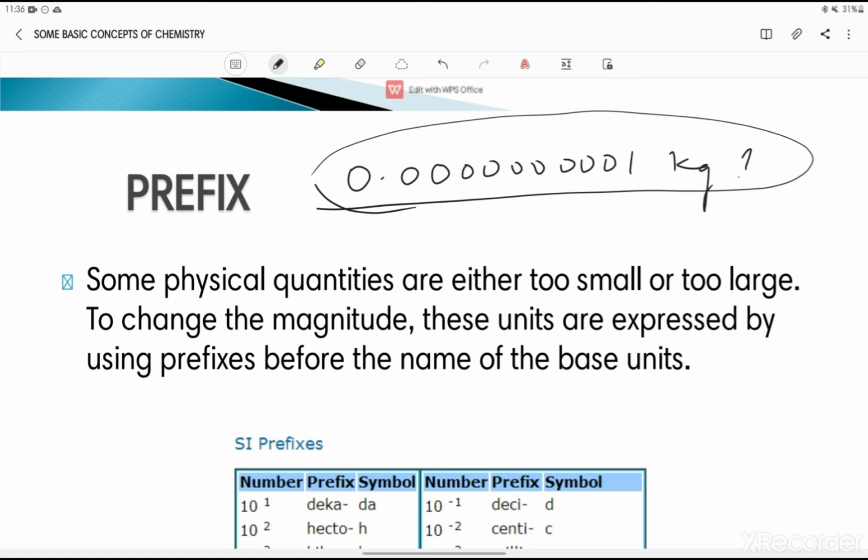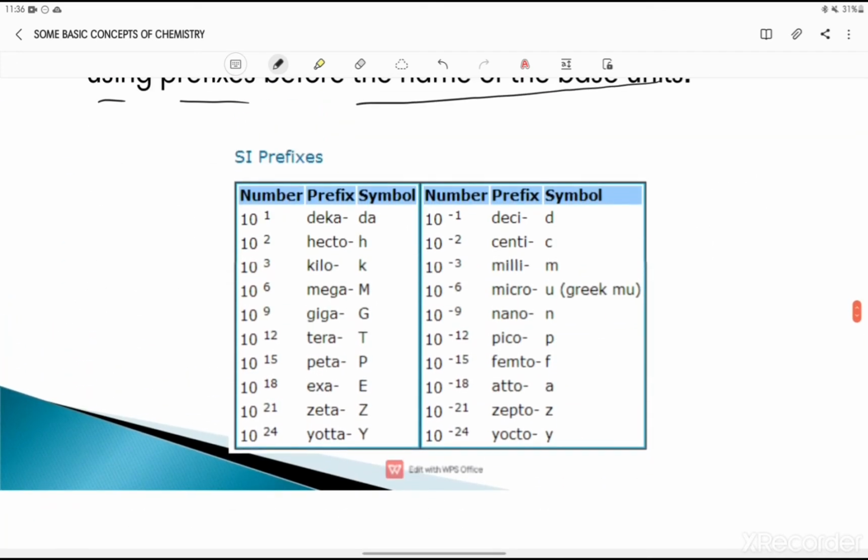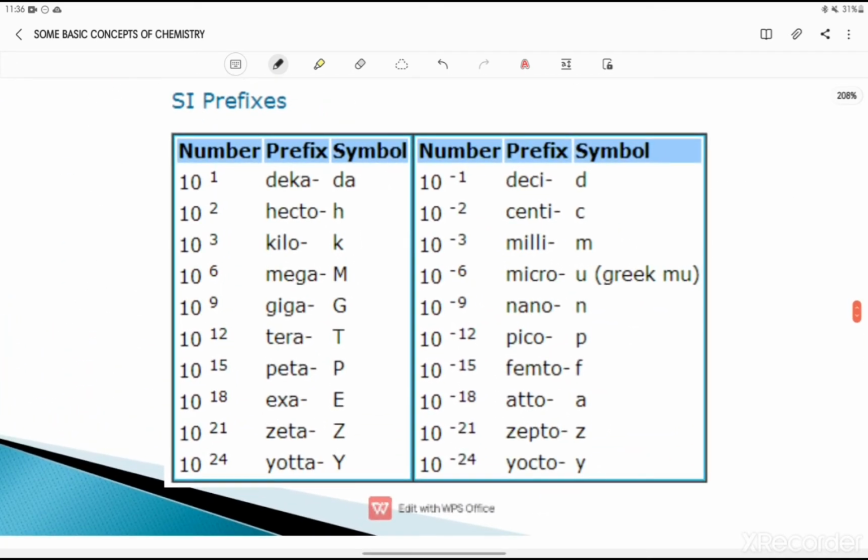You just need to remember some prefixes from 10 to the power minus 15 to 10 to the power plus 15. Alright, so what are prefixes? The physical quantities are either too small or too large. To change the magnitude, these units are expressed by using prefixes before the name of the base units. So for example, just see over here, these are the prefixes. 10 to the power 1 is deca, symbol is DA. 10 to the power 2 is hecto, 10 to the power 3 is kilo, 10 to the power 6 is mega, and so on.